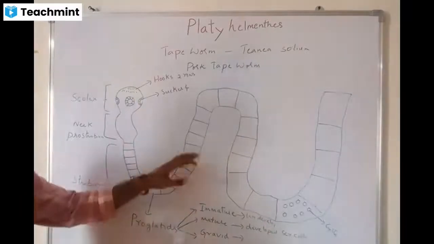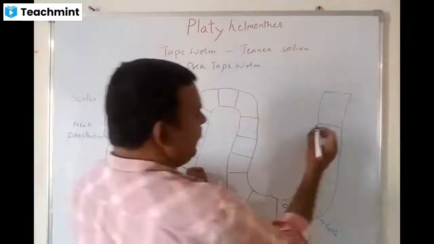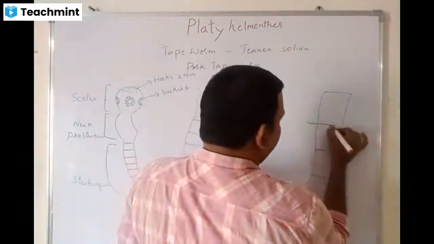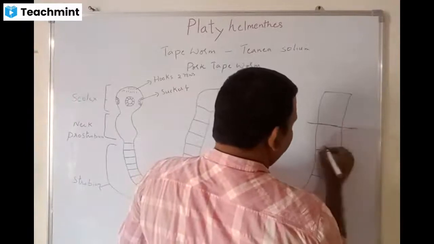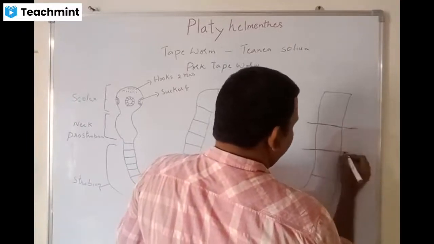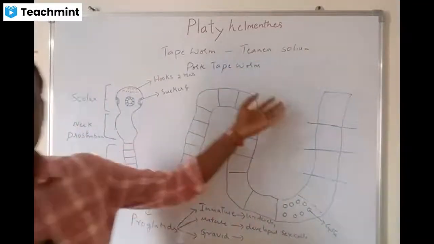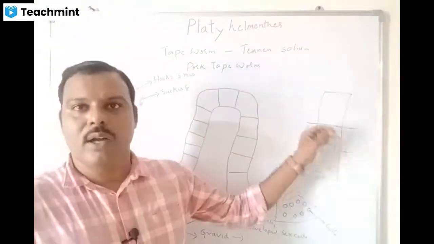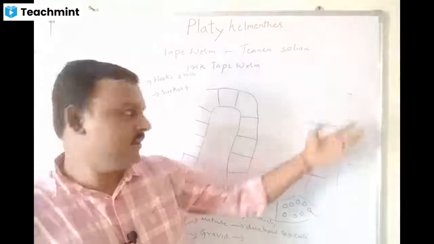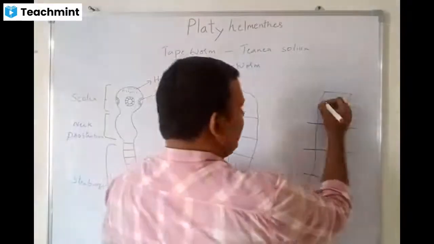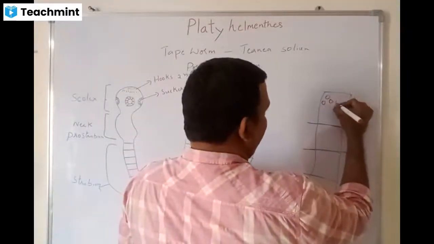As it is moving on, the posterior parts detach from the body, accumulate in the fecal material, and go out along with it. This detachment is called apolysis.